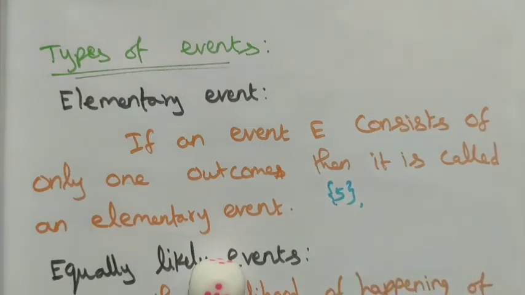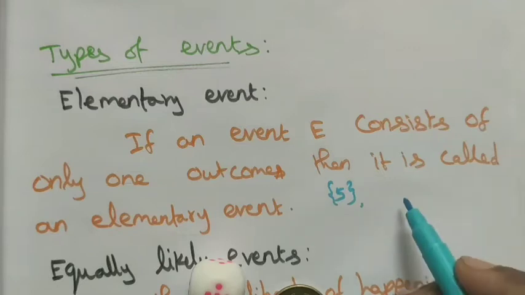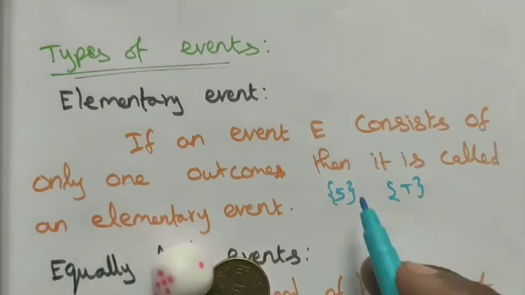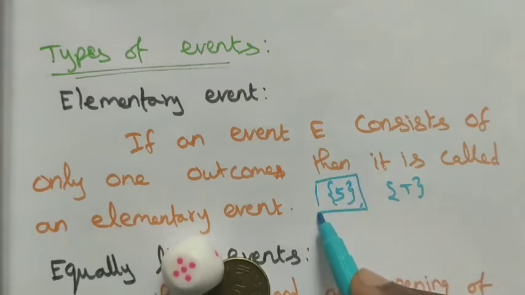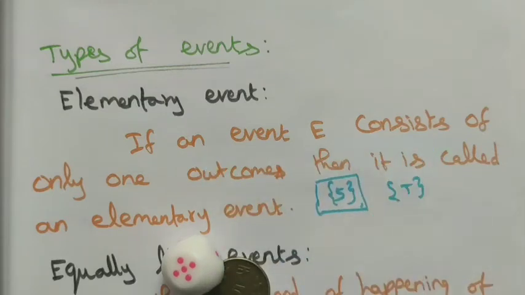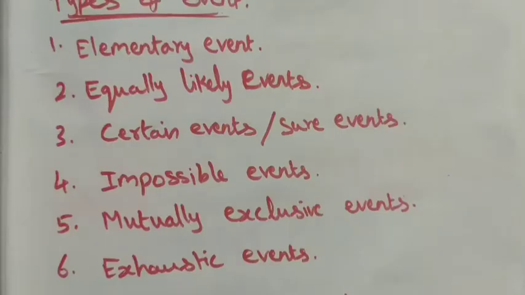Or tossing a coin, another event is tail. So this particular one outcome is called an elementary event. So if an event E consists of only one outcome, then it is called an elementary event. Next we see equally likely events.